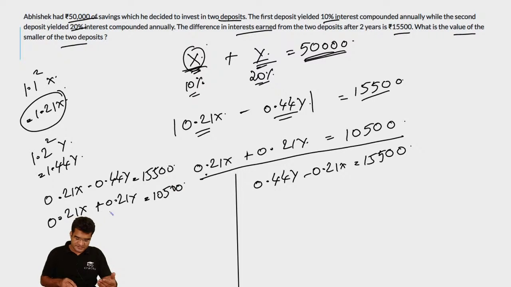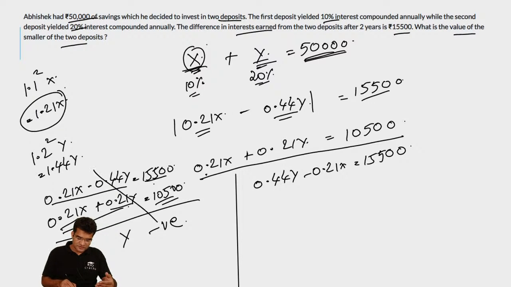If you're looking at the first case, you would notice that in this particular case, 0.21x minus 0.44y is equal to 15,000, which is greater than 0.21x plus 0.21y, which equals 10,500. If you subtract the second equation from the first equation, the value of y that you are going to get over here will be negative. So this case is not possible.